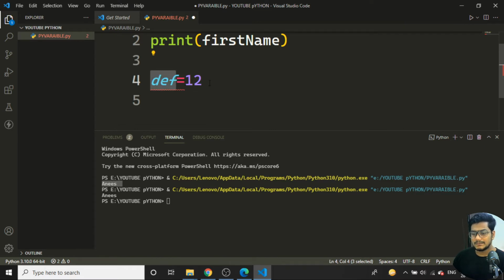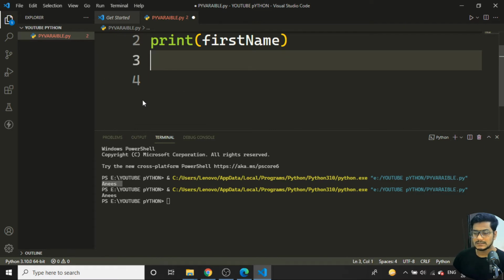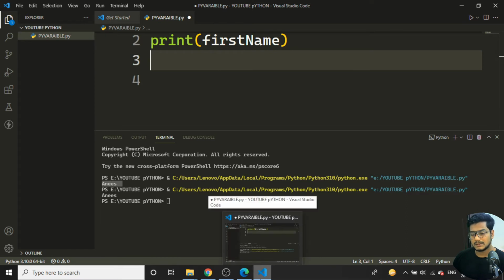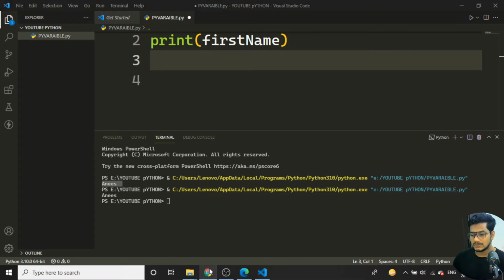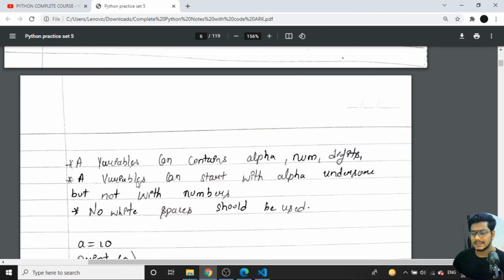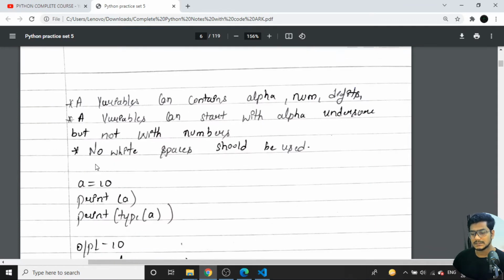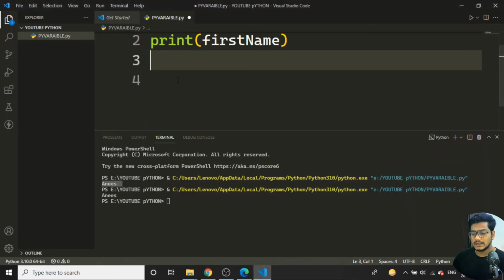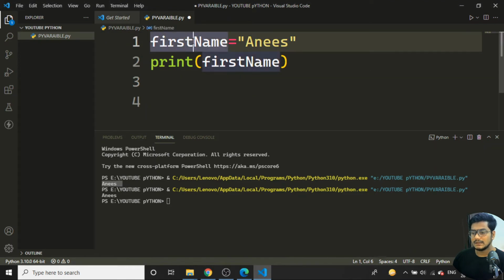Always make sure that your variable name starts with a small or a capital letter, or an underscore. I have written inside the notes over here: a variable can start with an alphabet or underscore, but not with a number. No white spaces should be included. That means I cannot write first space name is equal to name. It is a wrong syntax. So this is all about variables.